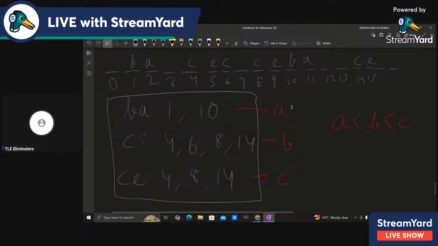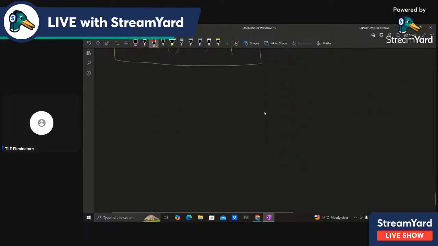But let's take another example. Let's say we have BA, AB, and EC. Let's say string S looks like to and something, and B we have, then AB we have, and then EC we have, and dot.